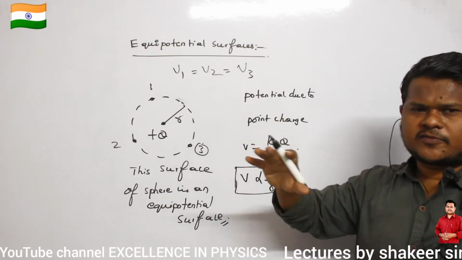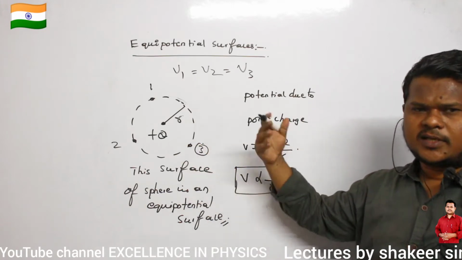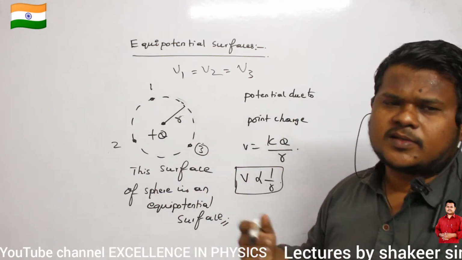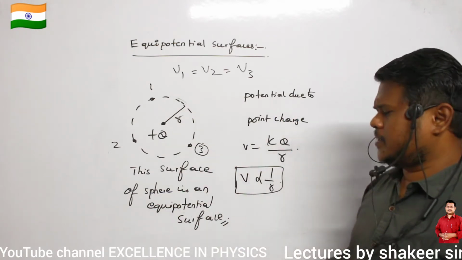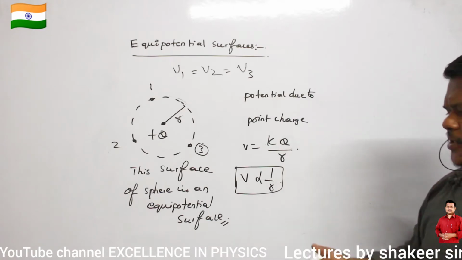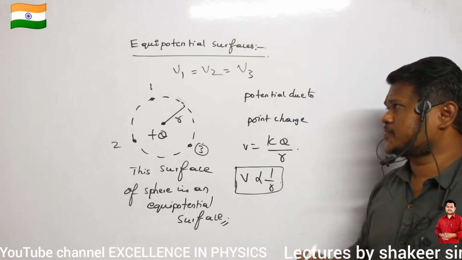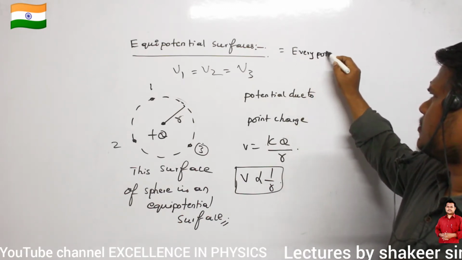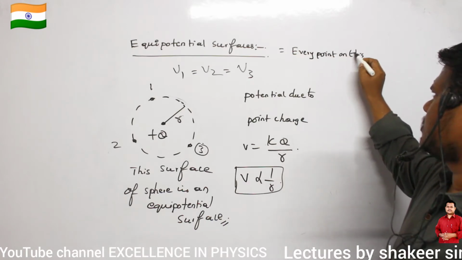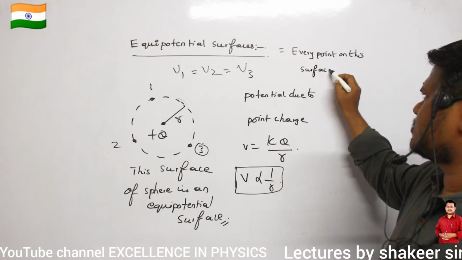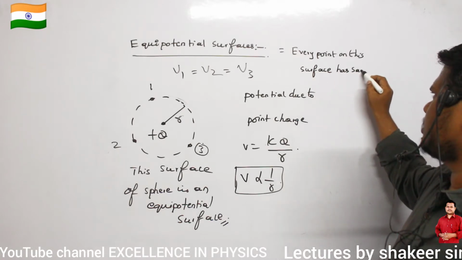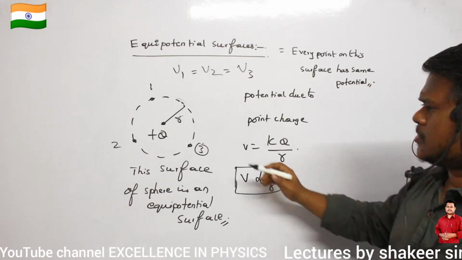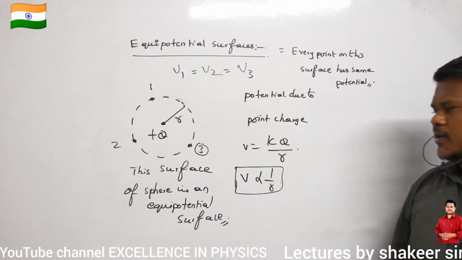So the total surface of the sphere around a point charge has radial symmetry. Radial symmetry means every point on this sphere has the same potential. Therefore the surface of a sphere around a point charge is an example of an equipotential surface. Equipotential surface means every point on this surface has the same potential.